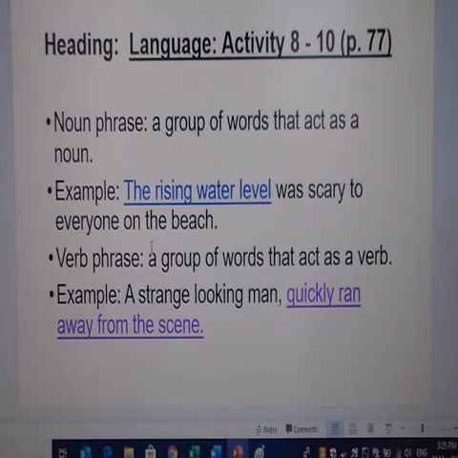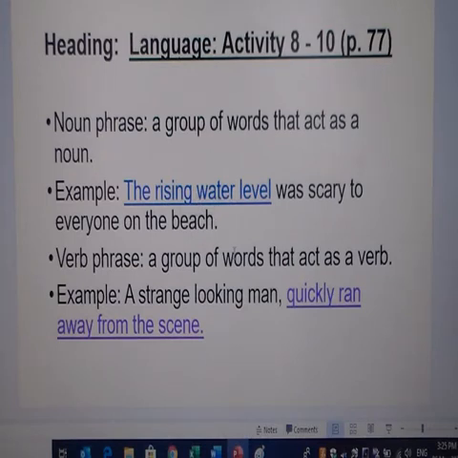It is something you can experience with your senses, and it is a word that has a singular and a plural form. So in our example, the rising water level was scary to everyone on the beach. The highlighted or underlined portion here is your noun phrase then.